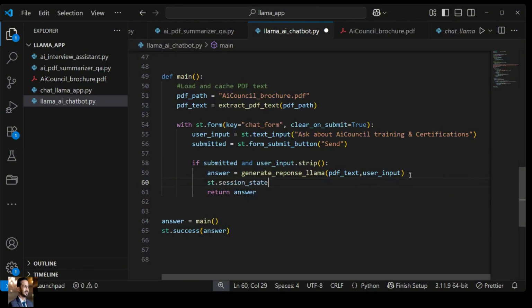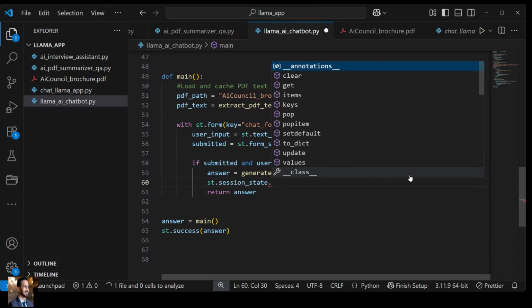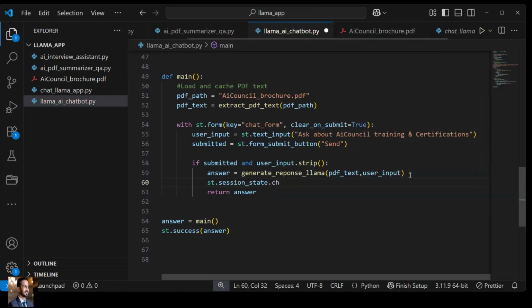Because session state can have your current session history. So in this case we will use st.session_state.chat_history, now .append. Now what is this chat history?